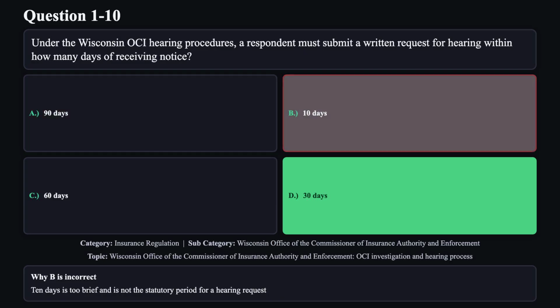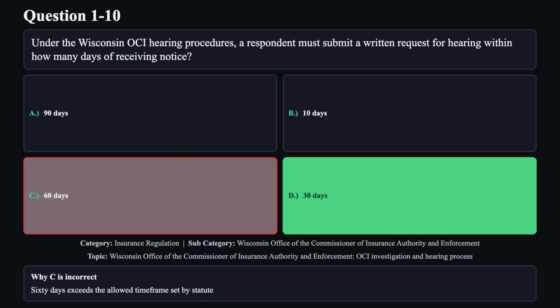Reason B is not correct. 10 days is too brief and is not the statutory period for a hearing request. Reason C is not correct. 60 days exceeds the allowed time frame set by statute.